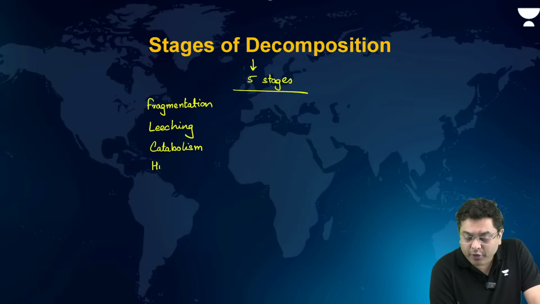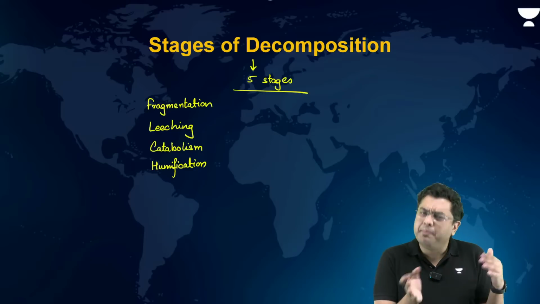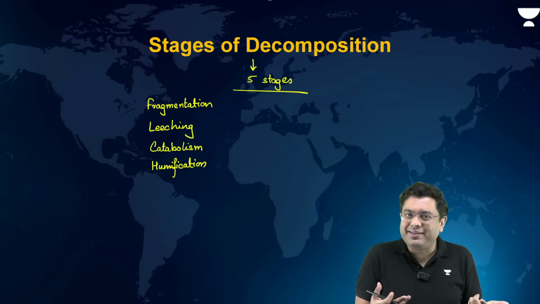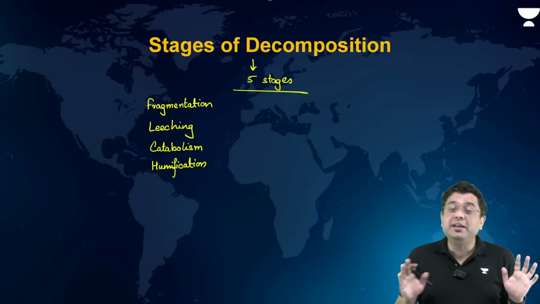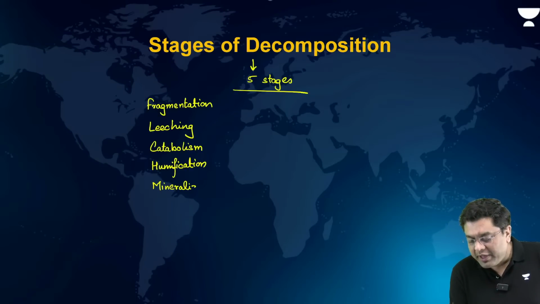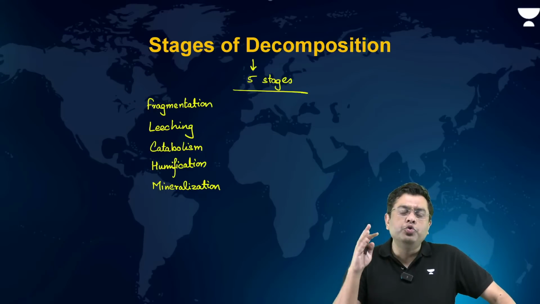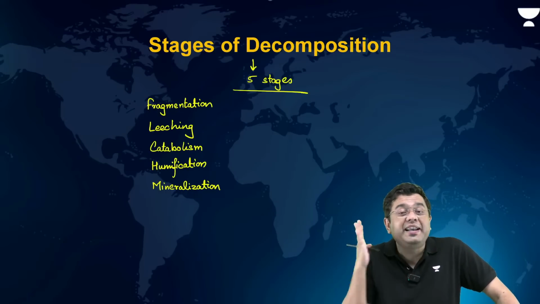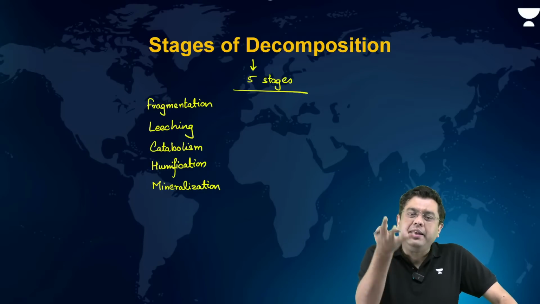After that, you have the stage of humification, where the organic matter is converted into a dark brown to brownish black amorphous soil-like substance which we refer to as humus. That is humification. But this is not the final stage of decomposition. After this, you have the stage that is mineralization, where eventually all the organic matter is completely consumed by the microbes, because humus also contains organic matter. So that is also worked upon by microbes, and then you have inorganic nutrients.